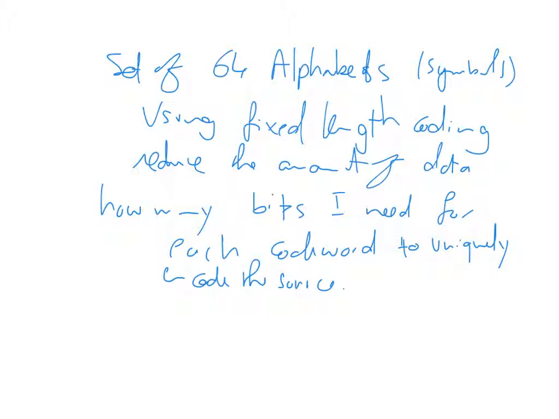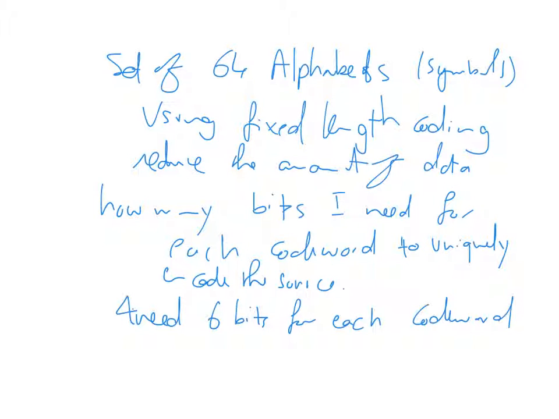Of course, because I need how many code words? I need 64 code words because I have 64 different symbols from the source. So each one of them should correspond to a unique code word. So how many code words? 64. This means that since they are all equal length, the code word has to be 6 bits. 2 to the power 6 will give you 64. So I need 6 bits for each code word, right?